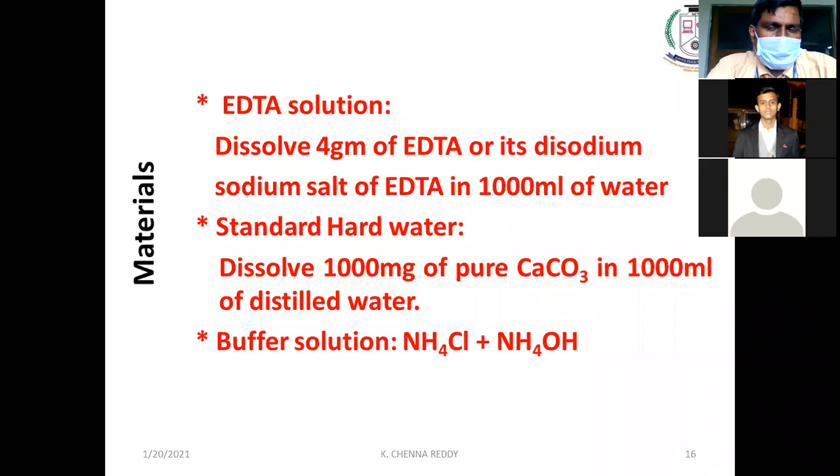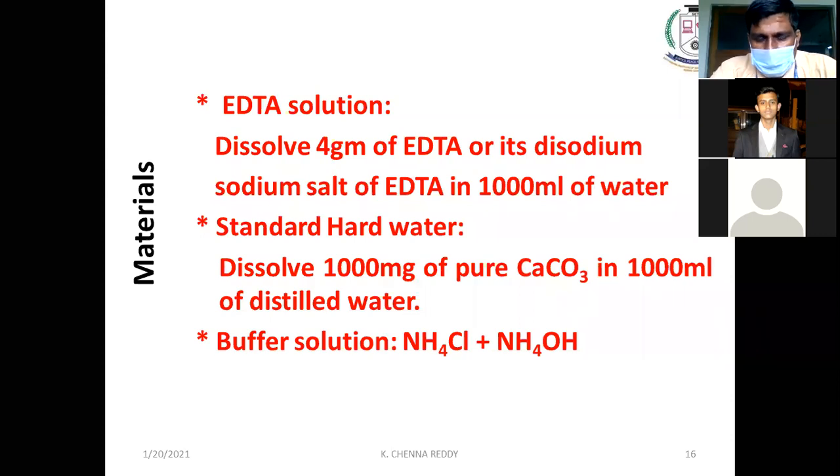The preparation of solutions required for the present experiment: first, the EDTA solution. We have to dissolve 4 grams of disodium salt of EDTA in 1 liter of water. If you take the acid form directly, it may not be soluble. That's why we are taking the sodium salt of EDTA and dissolving it in water.